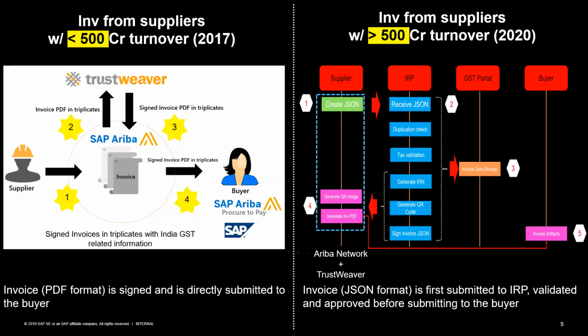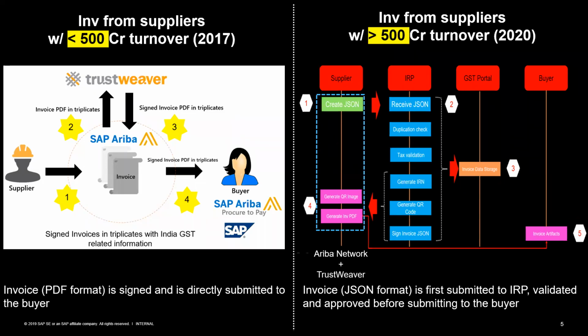Now, what Ariba Network provides to the supplier is that the supplier need not worry about the creation of the JSON file. It takes the feed from the suppliers: you provide the invoice number, the basic details of the line items, the taxes, the place of supply, and a few other things. In case of export, it would require a port code also. In case of a foreign buyer, it would require a GST number equal to unregistered person. All of those details the supplier will have to provide on the invoice page.